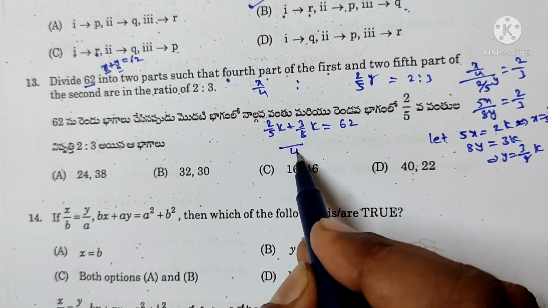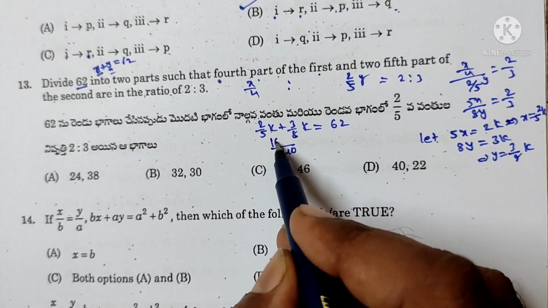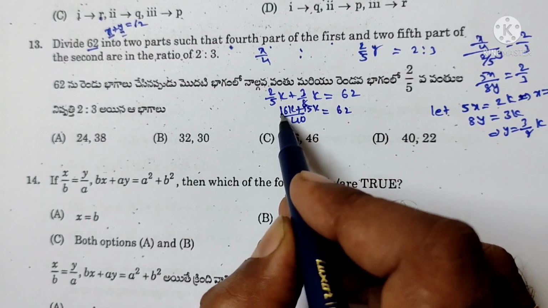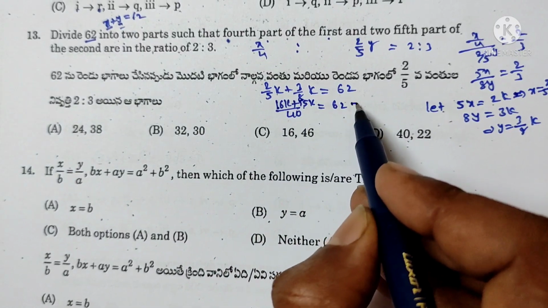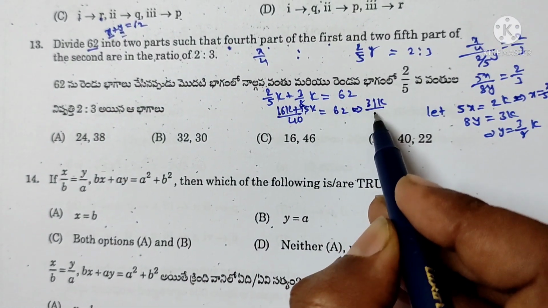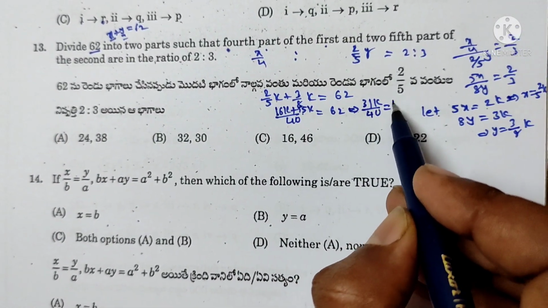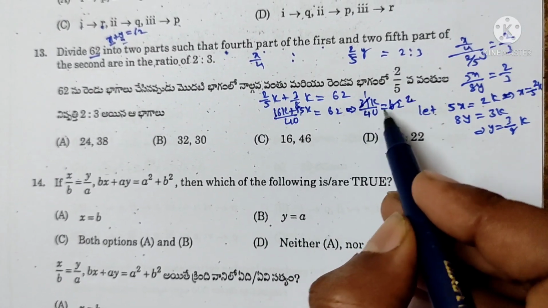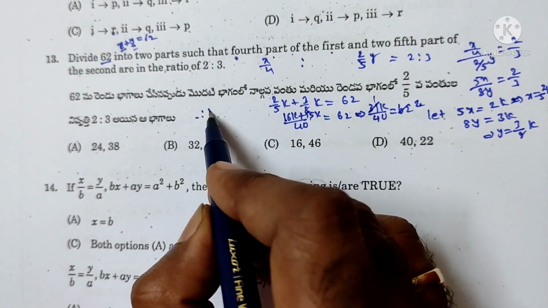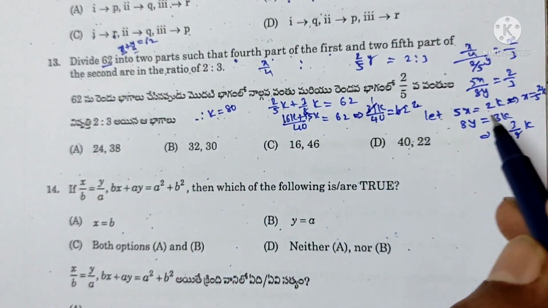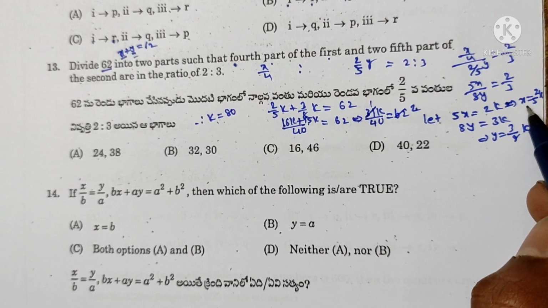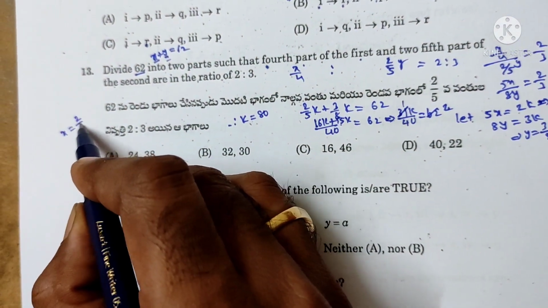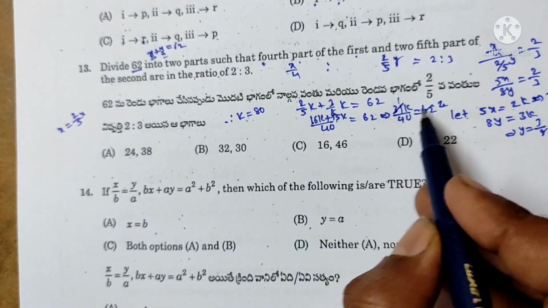LCM 8 5s are 40, 8 2s are 16k, 3 5s are 15k equal to 62. 15 plus 16, 31k. 31k by 40 is equal to 62. 31 ones are 31, 31 twos are 62, 2 40s are 80. Therefore k is equal to 80. Substitute in this equation. x is equal to 2 by 5 into k, where k is equal to 80.